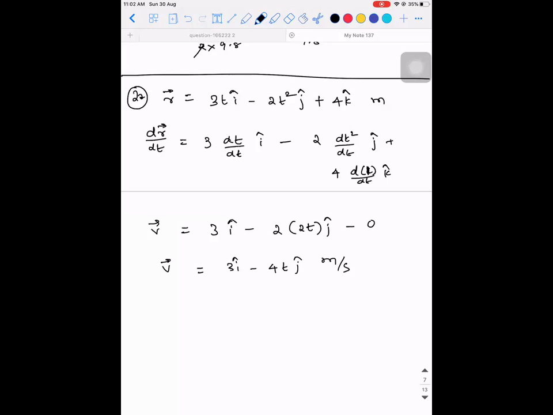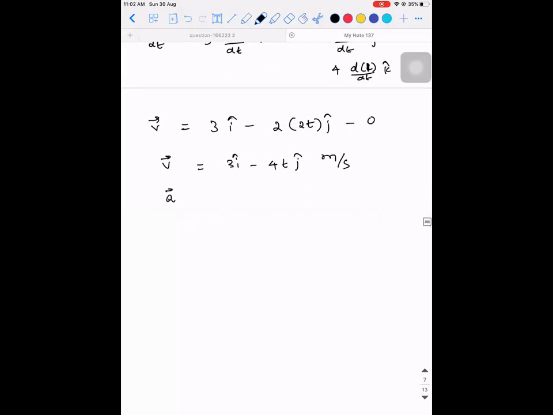Okay. Next, they're asking about acceleration. In the same context, tell me how to do the acceleration part. Acceleration is derivative of 3 is 0 minus 4 into derivative of t is 1 j cap. So minus 4 j cap meter per second square. So you guys can verify if this is the answer you got. Okay, so this is the required answer.